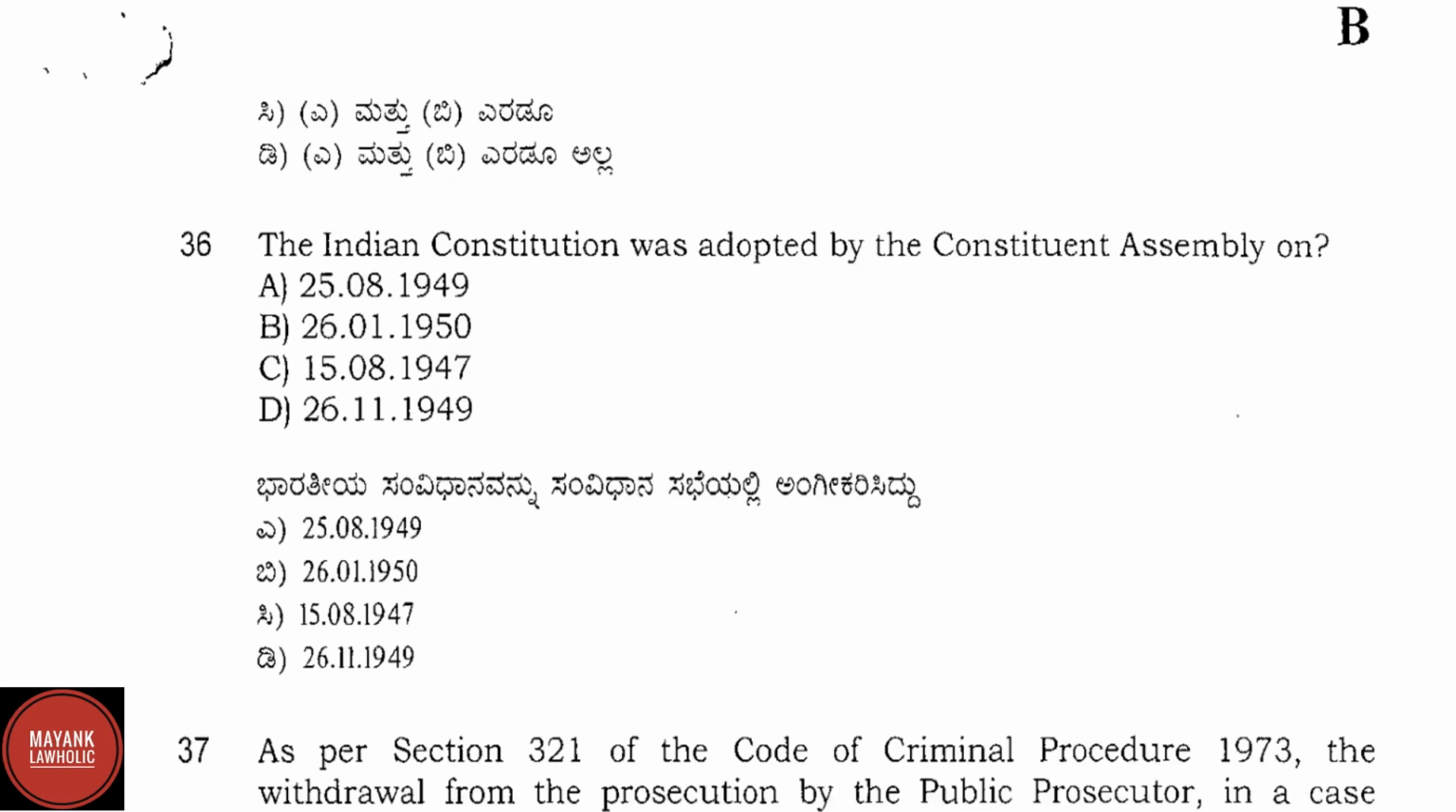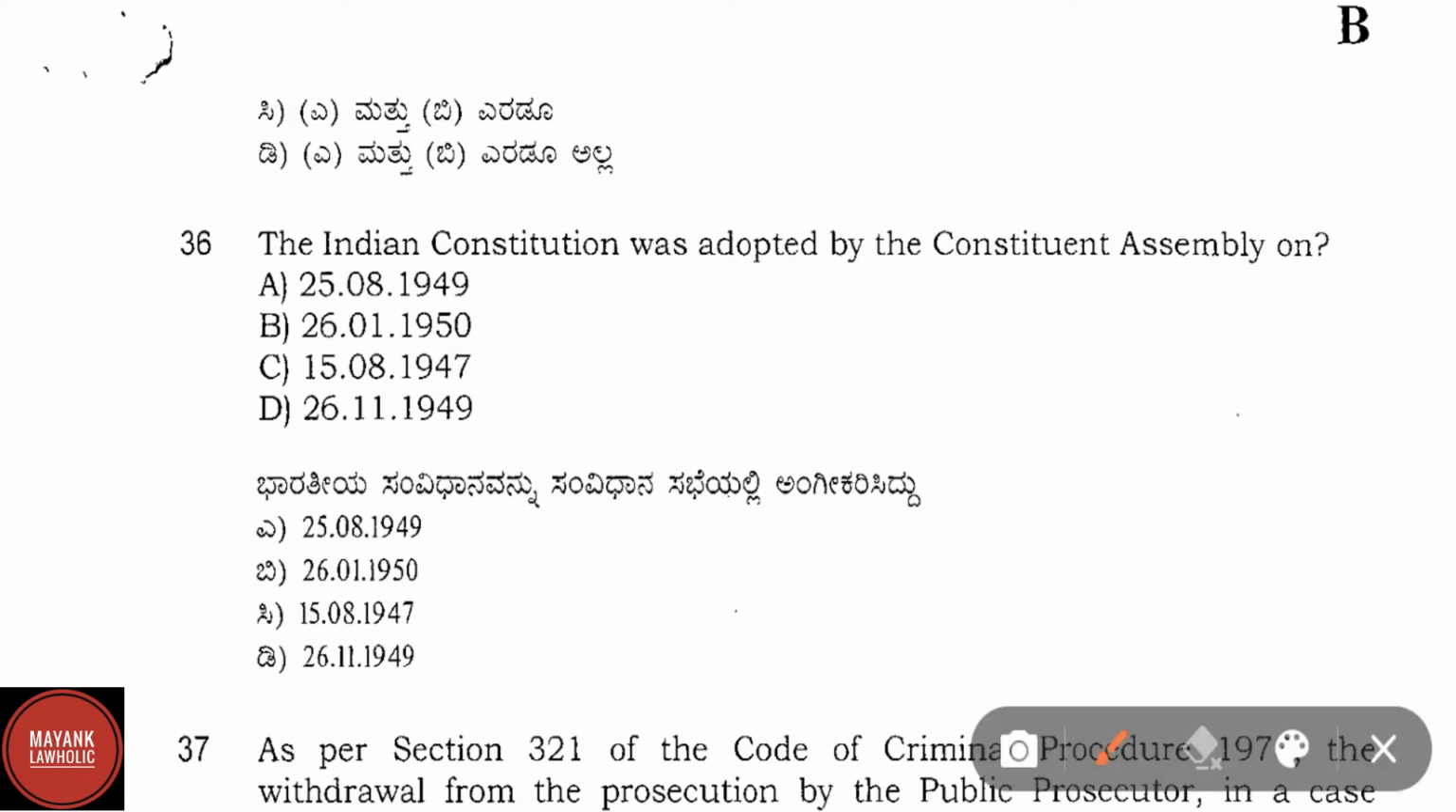Question number 35. The Indian Constitution was adopted by the Constituent Assembly on, correct answer is option D, that is 26 November 1949. On 26 November 1949, the Indian Constitution was adopted by the Constituent Assembly and it came into force on 26 January 1950.